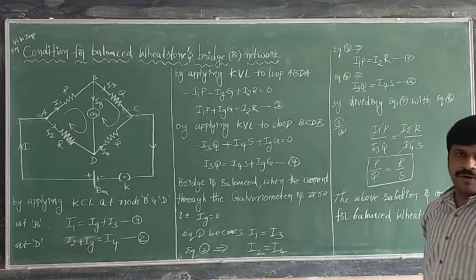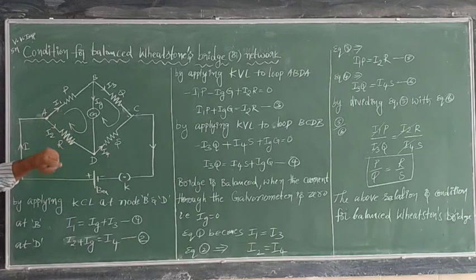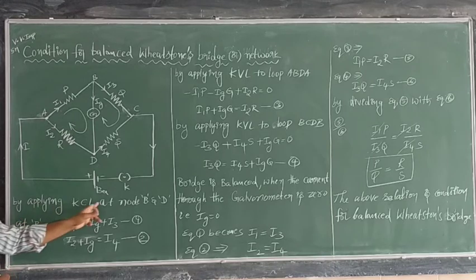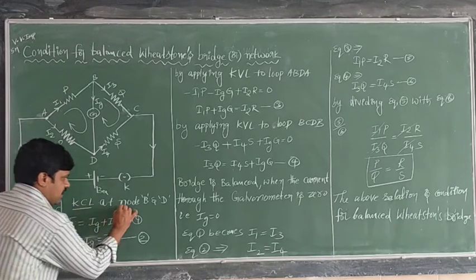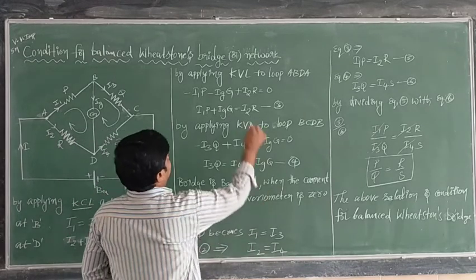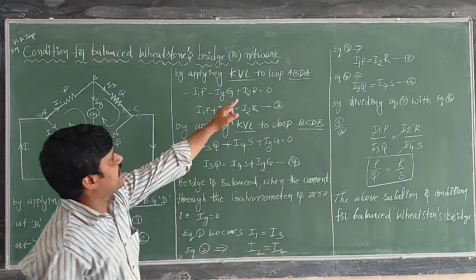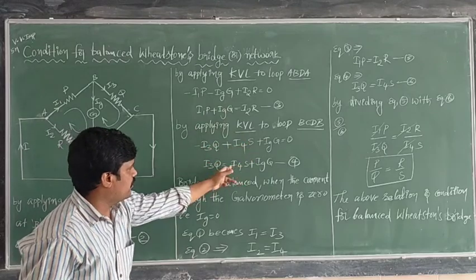Now this is a very important one. First, the Wheatstone network consists of 4 resistors P, Q, R, S in quadrilateral form. In between B and D, a galvanometer is connected, and in between A and C, one battery cell is connected. By applying Kirchhoff's current law at nodes B and D, we get two relations. By applying Kirchhoff's voltage rule to the ABDA loop and the BCDB loop, you get equations 3 and 4.